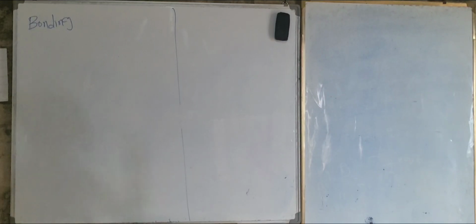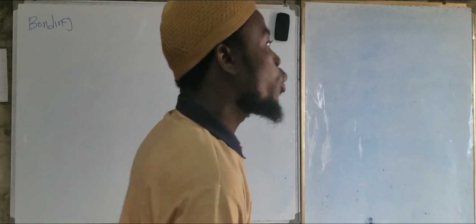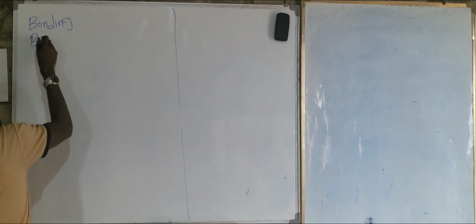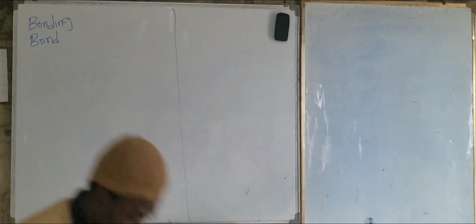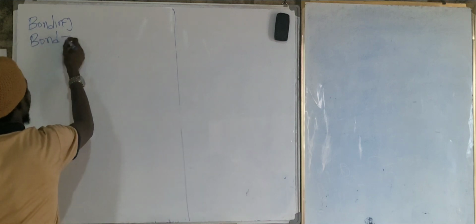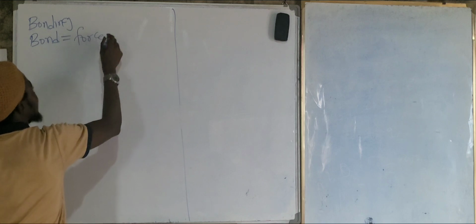When you say bonding, what is bonding? We have bonding, and we also have a bond. Bonding is a process, right? Yes, sir. It's a process. And when we say bond, a bond here is a force, right? Yes, sir.